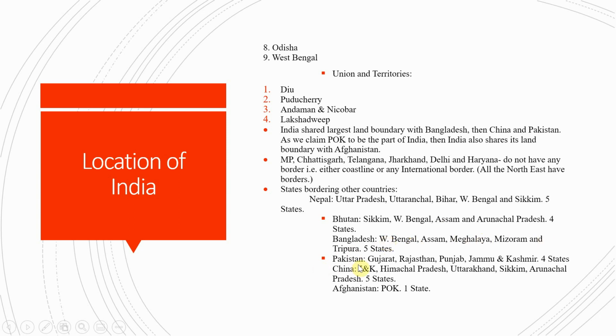And if we consider Pakistan, then Gujarat, Rajasthan, Punjab, Jammu and Kashmir. There is nothing to explain here. These are the points that you have to remember, okay. These are the key points. And if we consider China, then Jammu and Kashmir, Himachal Pradesh, Uttarakhand, Sikkim, Arunachal Pradesh. There are 5 states that share a border with China.